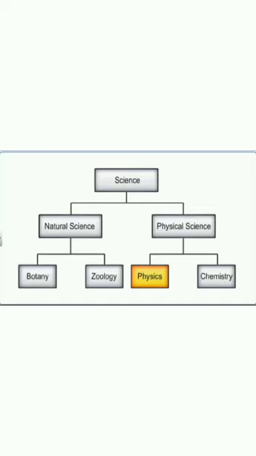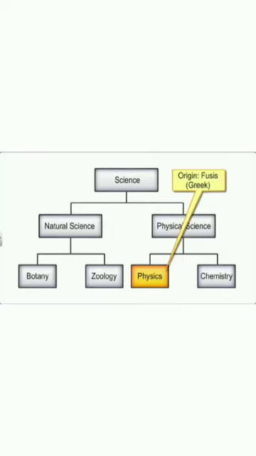Natural science deals with living things, and the physical sciences are concerned with the properties and behavior of non-living things. Physics is derived from the Greek word physis, which means nature. So the branch of science which deals with the study of nature and its physical phenomena is called physics.